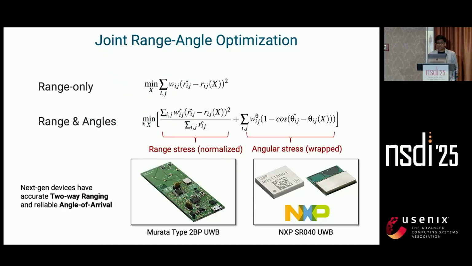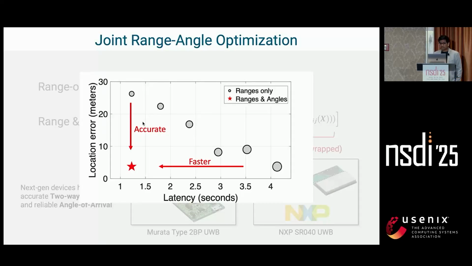So in Locate 3D, this is our first idea, we capture both and jointly optimize over both range and angle together. And this extra angle, since it comes from the same exchange, does not need any extra time. And now each peer-to-peer measurement becomes far more informative. And here we show that this significantly reduces the measurement overhead by 4 times without sacrificing any localization accuracy compared to the traditional range-based systems.